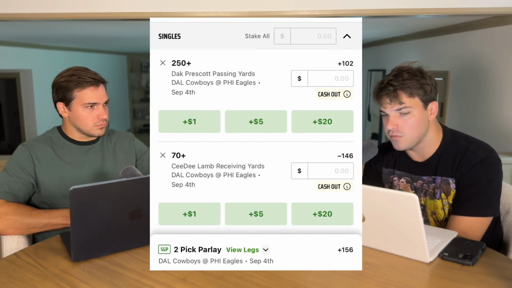Okay. If you put $100 on Dak Prescott and CeeDee Lamb in the parlay I just said, it pays 152. So you basically nerf this parlay by 110 cents. I was off on my notes here. But yeah, it nerfs it down, and rightly so. So you should use this to your advantage.